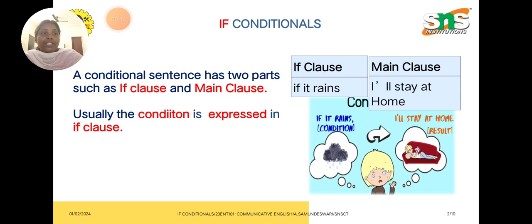If it rains, I will stay at home. So what is the condition? If it rains only, I will stay at home. If it does not rain, in the sense that I can move around, I can go out shopping, something like that. So this is the concept of this topic, if conditionals.